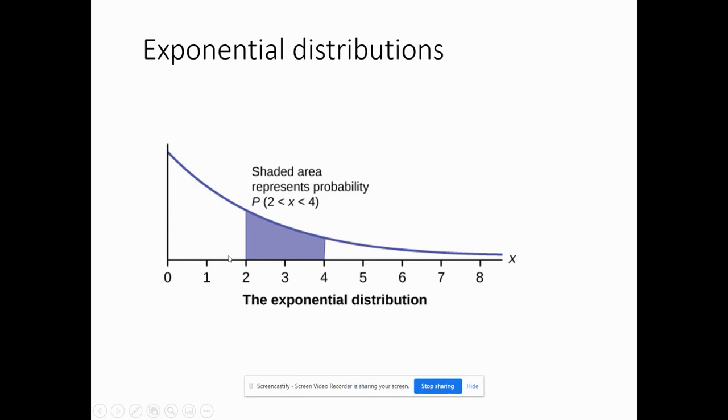So think about this one. We've seen now uniform distribution. We saw a little bit about normal distribution, but we're going to hit that harder after this section. What this shows is the probability of 2 to 4, and I'm looking for that area in purple. And again, it starts high and it goes down.